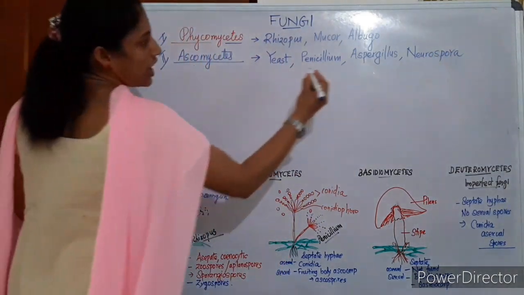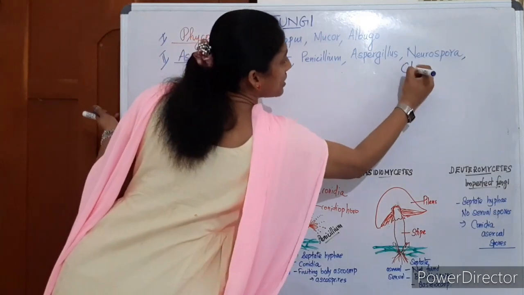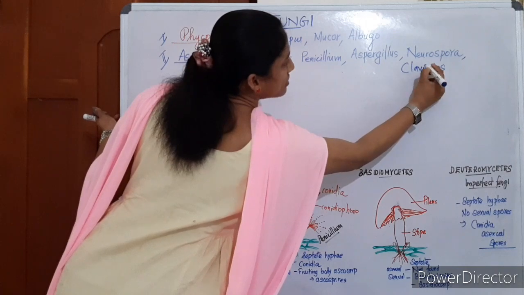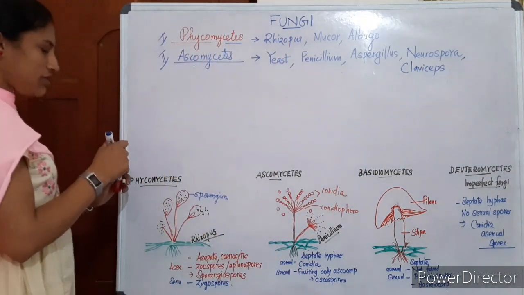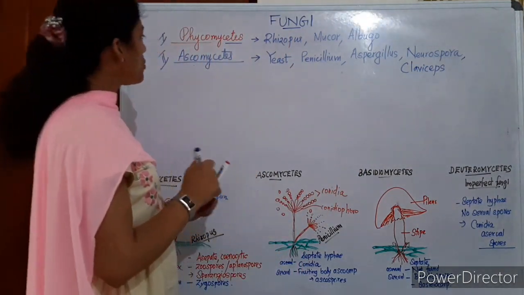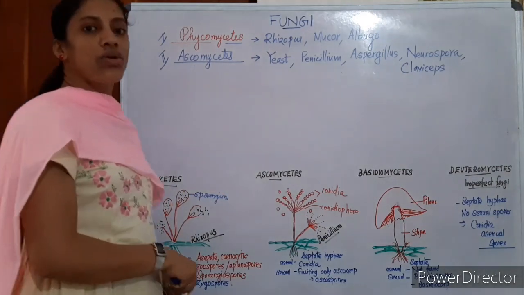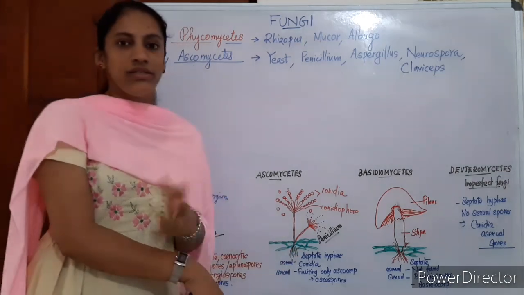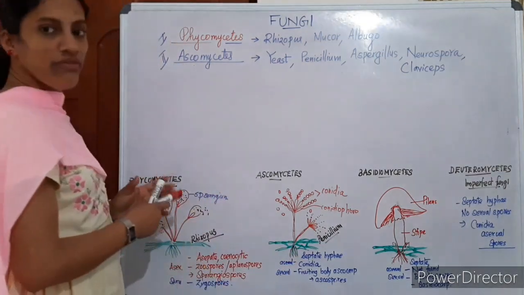Also remember the name Claviceps, from which one drug, LSD, is obtained. So these are examples of Ascomycetes, especially the ascocarp, the fruiting body I have drawn.